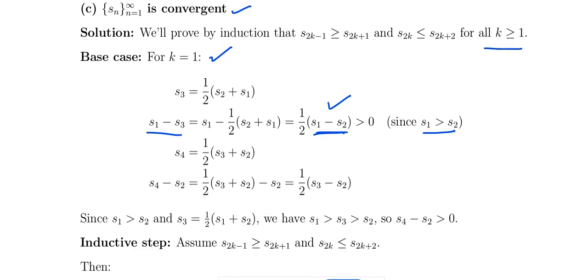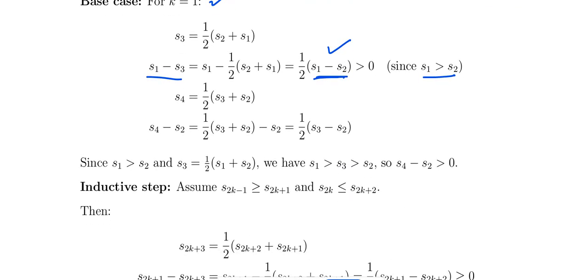When you try to find s4, s4 is 1 by 2 s3 plus s2, so s4 minus s2 gives s3 minus s2. Since s1 is greater than s2, and s3 is s1 plus s2 divided by 2, s1 is greater than s3 which is greater than s2. So from this, s4 minus s2 is greater than 0, so s4 is greater than s2. So we have proved both, that is the idea.